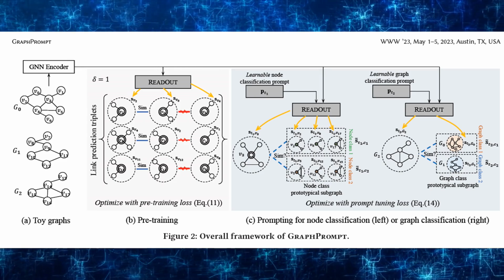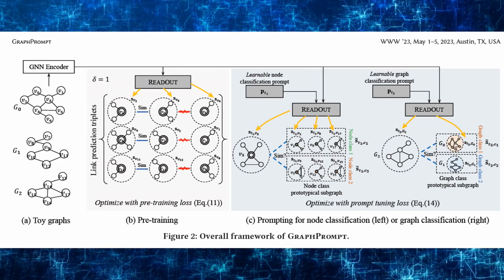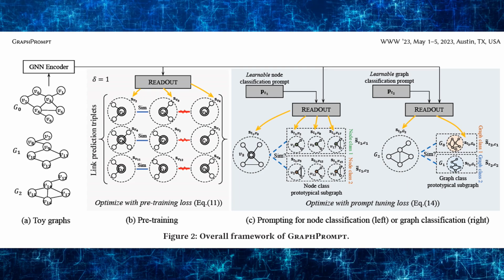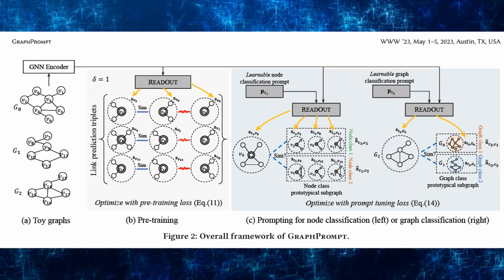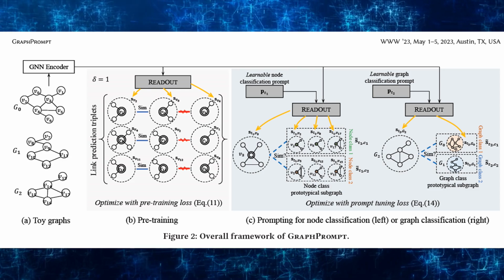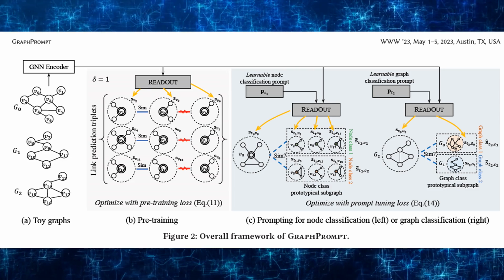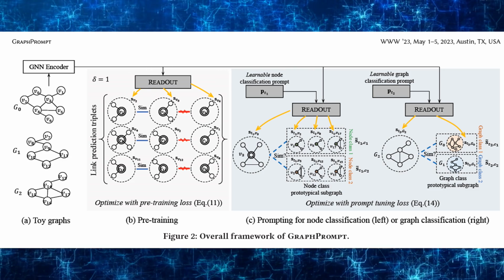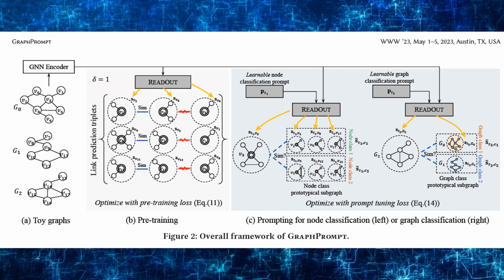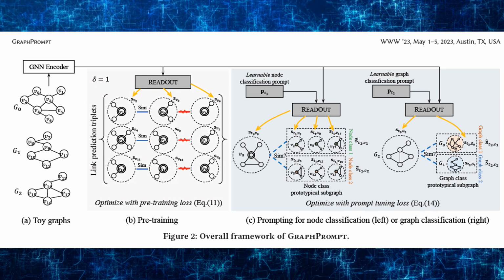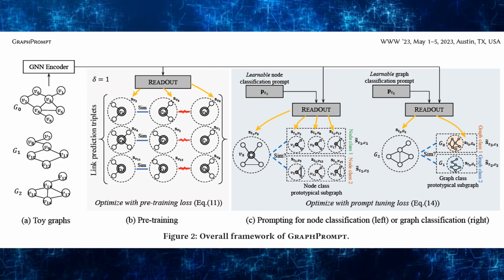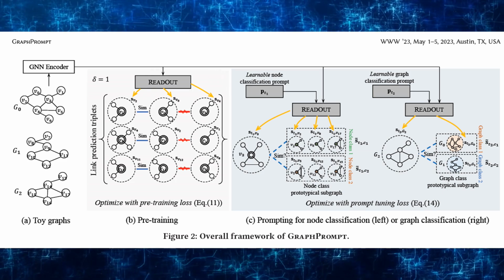Instead of training GNNs separately for every task, Graph Prompt uses subgraphs as a common thread. During pre-training, the model learns relationships using tasks like link prediction. Then comes the magic: learnable prompts that adapt this knowledge for specific tasks, like classifying nodes or entire graphs. It's like giving your AI a flexible toolkit, ready to tackle any challenge with ease. Specifically, Graph Prompt solves the identified issues in the following ways.